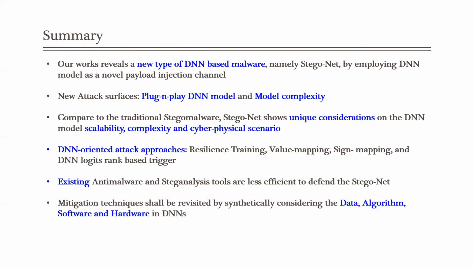To conclude this talk, we show a new type of DNN-based malware using model parameters as a new injection channel. We explored two new attack vectors and show the unique design considerations of StegoNet compared to traditional Stego-Malware. We propose several DNN-oriented attack approaches, and our results show that existing anti-malware and Stego analysis tools cannot defend against StegoNet. Mitigation techniques shall be revisited by synthetically considering the data, algorithm, software, and hardware in deep neural networks. Thank you very much.